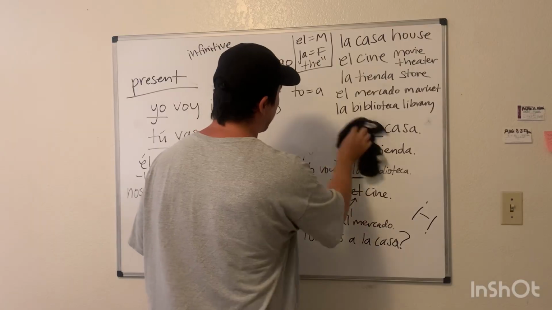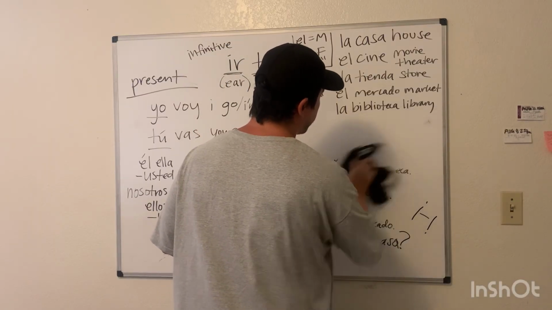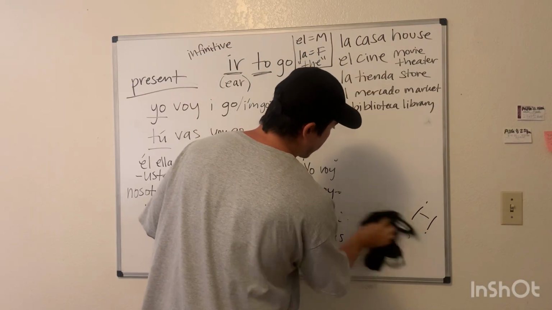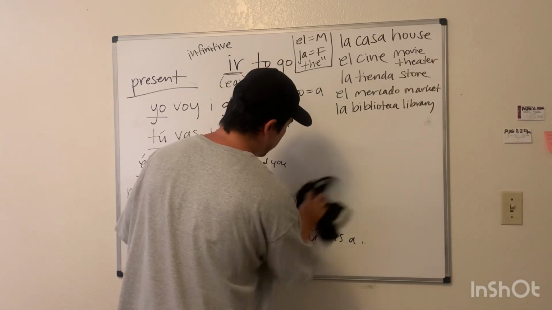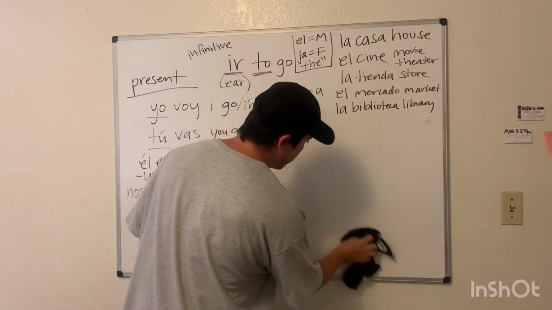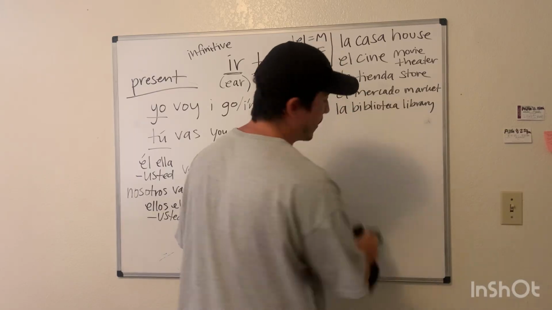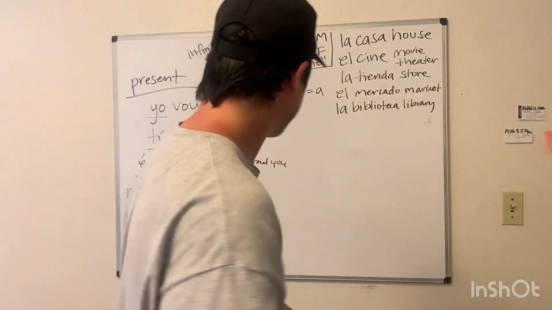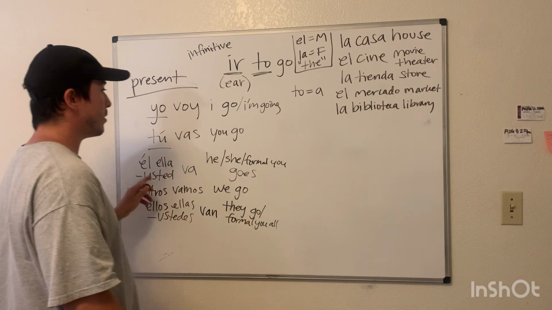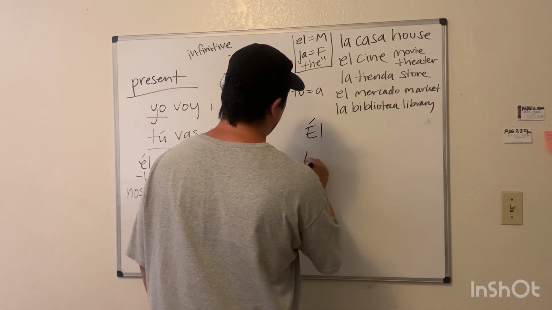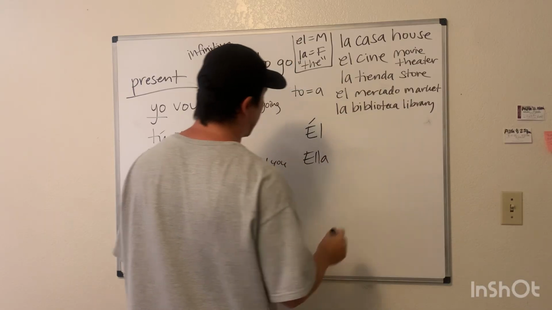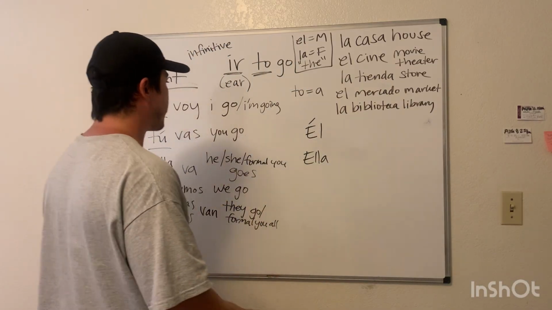It's pretty fun though. You start to be able to puzzle piece this stuff really quickly. All right. Make some room there. So you have él, you have ella. We'll just look at these. Usted, ustedes, you don't have to worry about that right now.